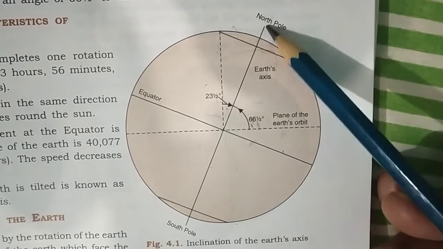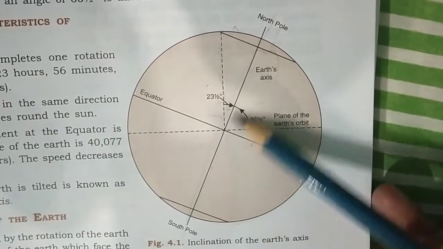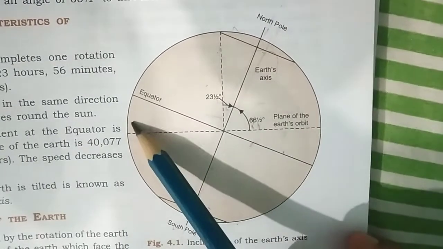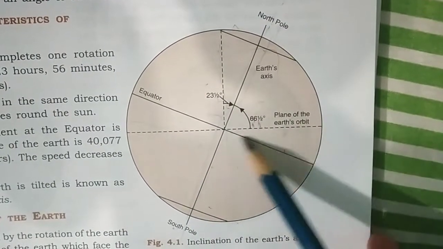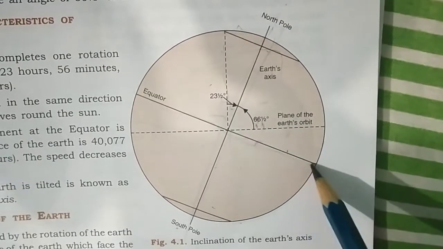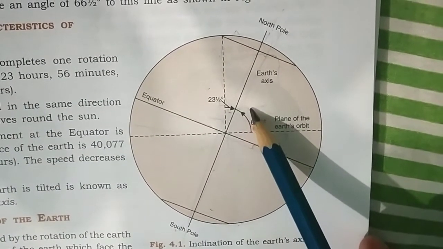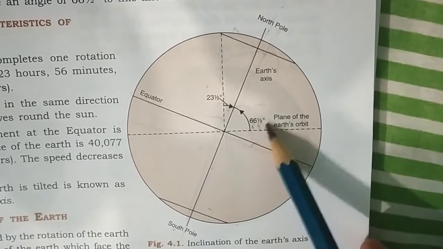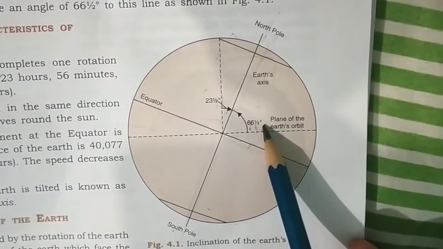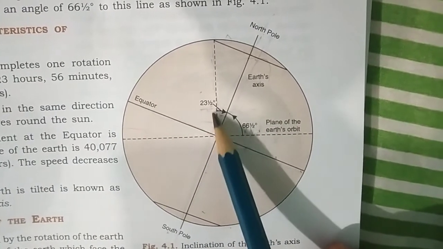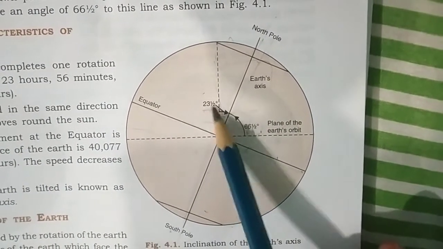Here we can see this is the imaginary line, this axis, north pole and south pole, and plane of the earth called orbit. This is the 0 degree equator, as it is inclined at an angle of 66 degree from the plane of orbit and 23 degree from the perpendicular of the plane of the orbit.